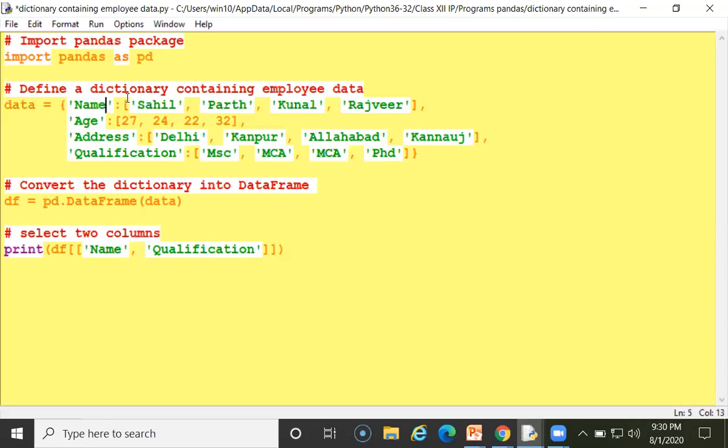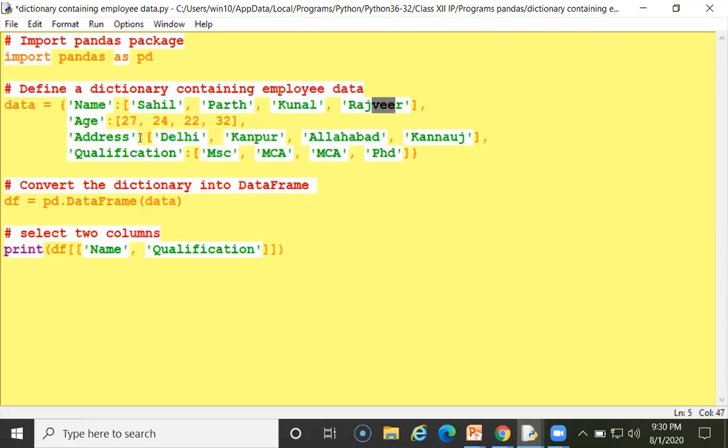Now inside name, I am defining the values. First I have written Sahil, Parth, Kunal and Rajveer. You can write more records also. There is no fixed value here. You can write anything. So these I have written as age.